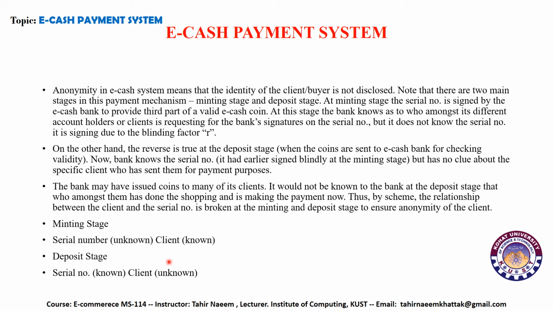Deposit stage. Whenever the user wants to encash this coin or hand it over to someone else, it is sent back to the eCash bank to encash. The eCash bank now has the knowledge of the serial number of the coin, while it doesn't know the client who has sent it, which buyer or who is the seller of the eCash coin. So it doesn't know the client.